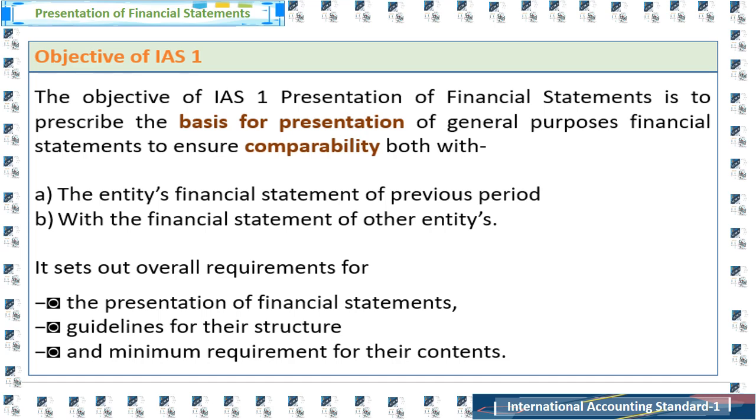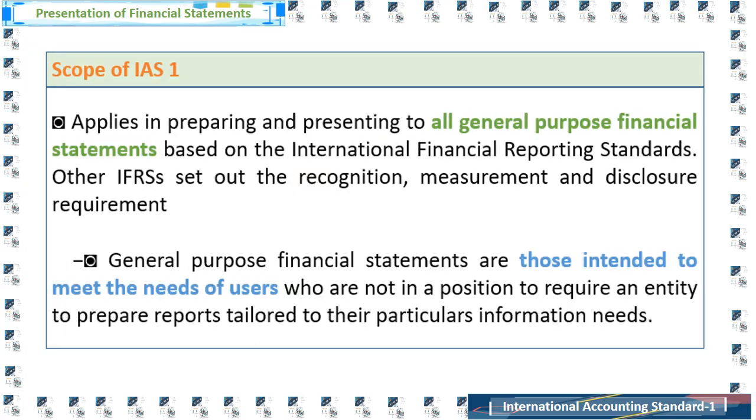That information, along with other information in the notes to the financial statements, assists users in predicting the entity's future cash flows, and in particular their timing and certainty.